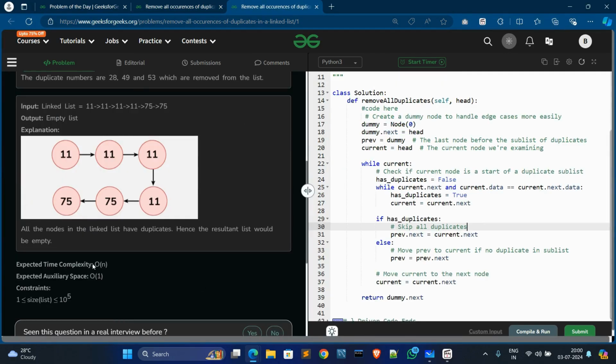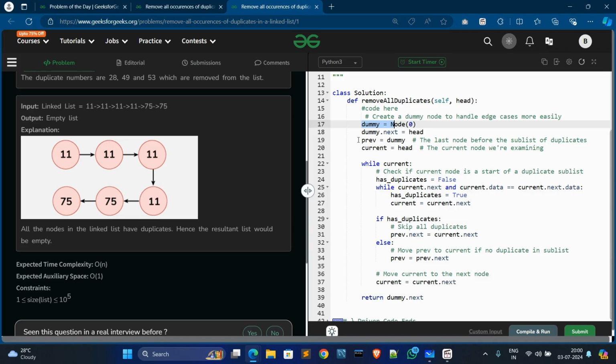The time complexity is O of n and space complexity is O of 1. Okay, in code, first we create a dummy node, and this dummy node will handle the edges of the linked list.